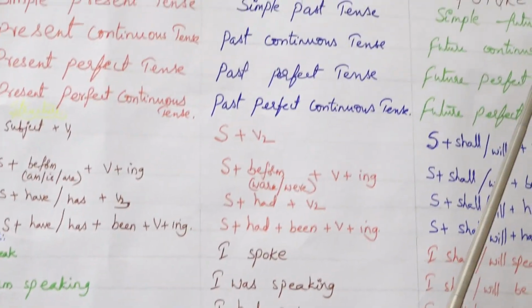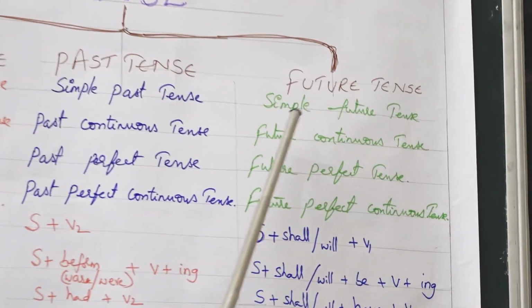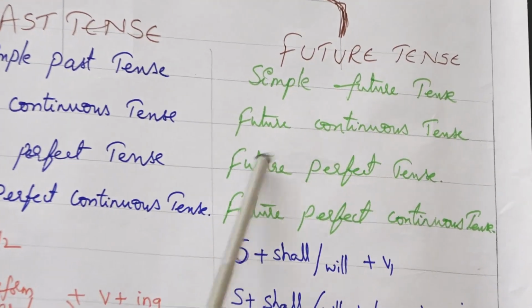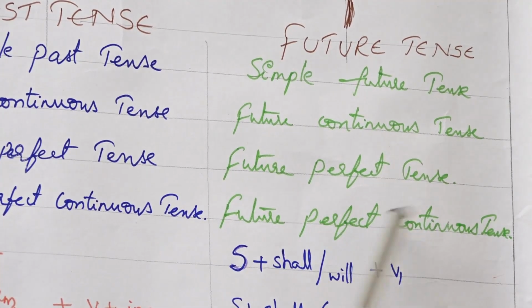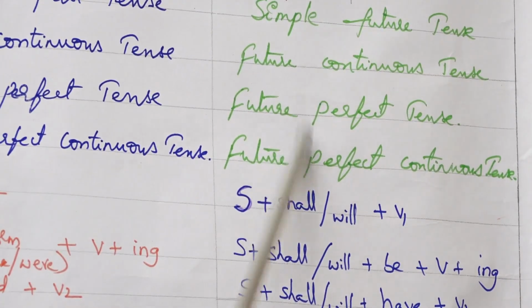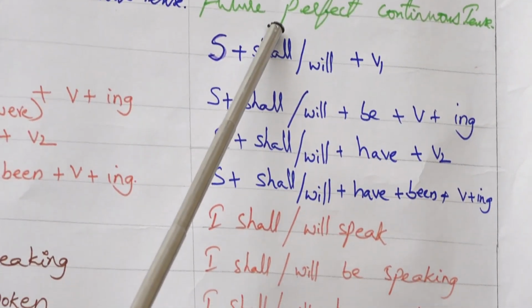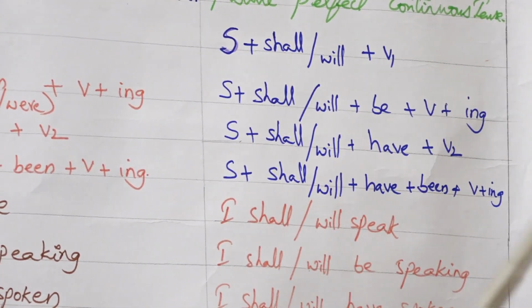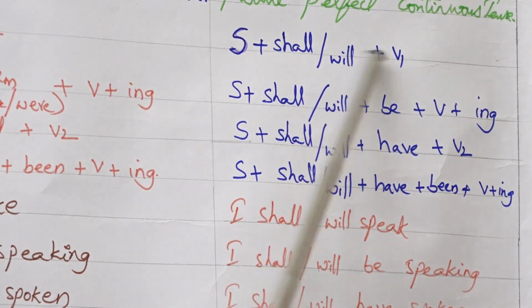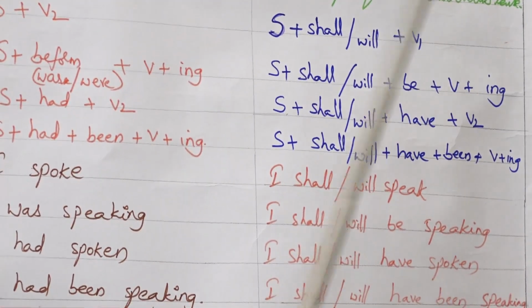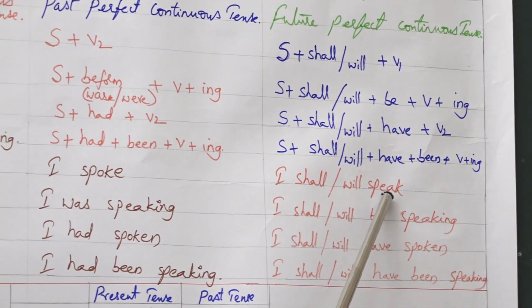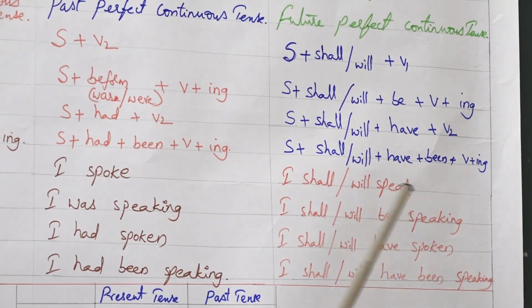Here comes future tense: simple future tense, future continuous tense, future perfect tense, future perfect continuous tense. Here the structure is subject with shall or will. It will indicate how definite you are. So with verb in present tense: I shall speak, or it may be I will speak.